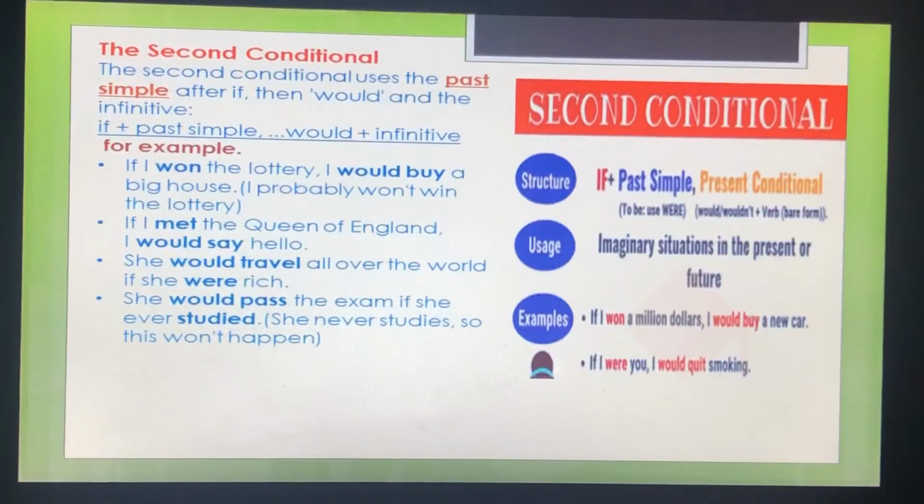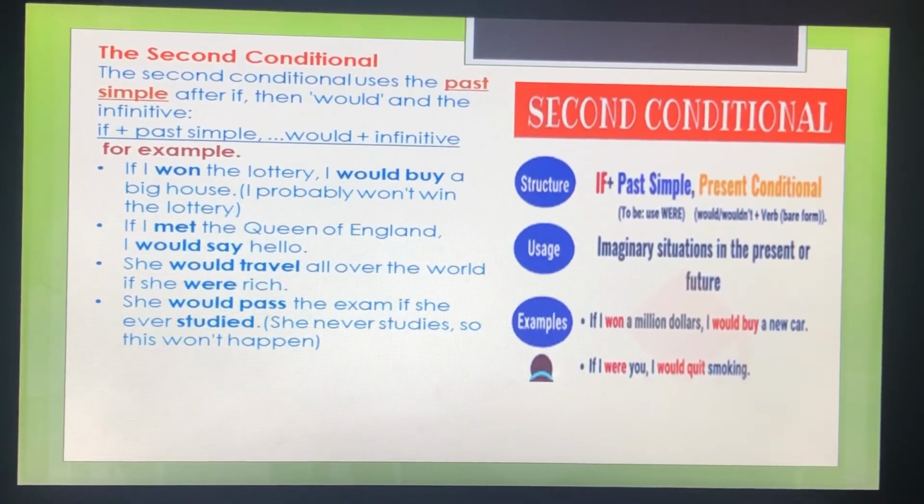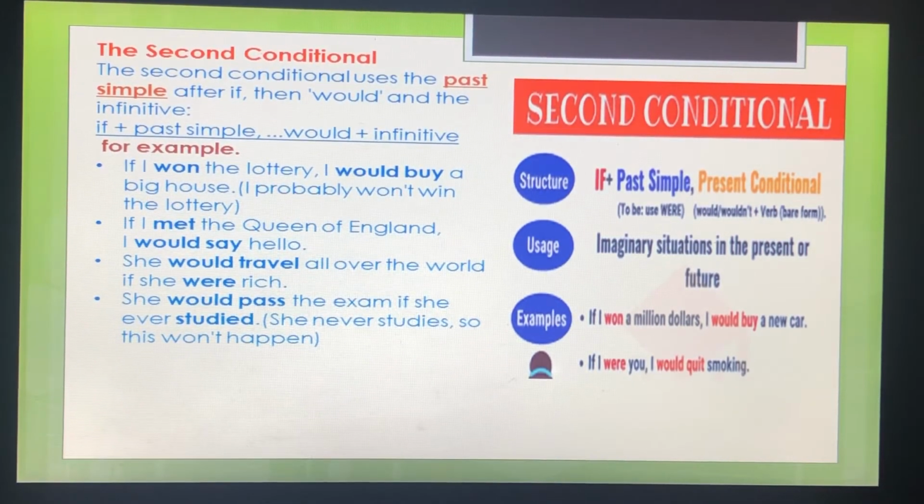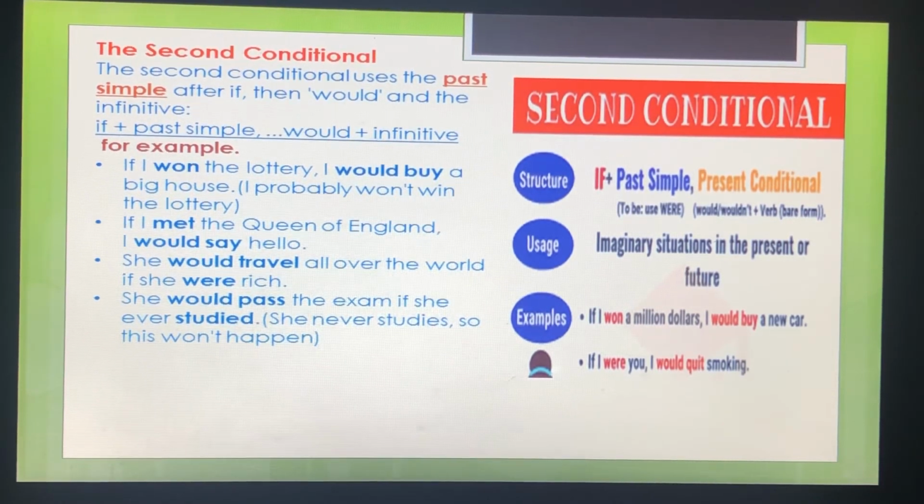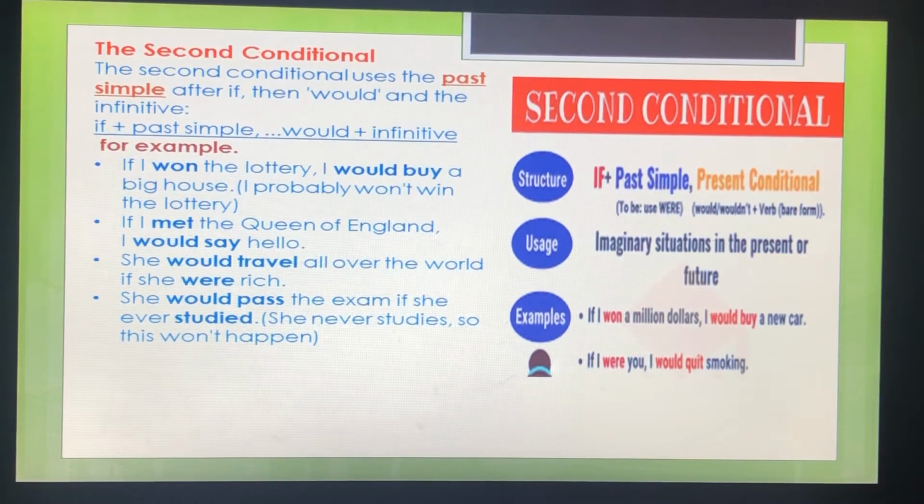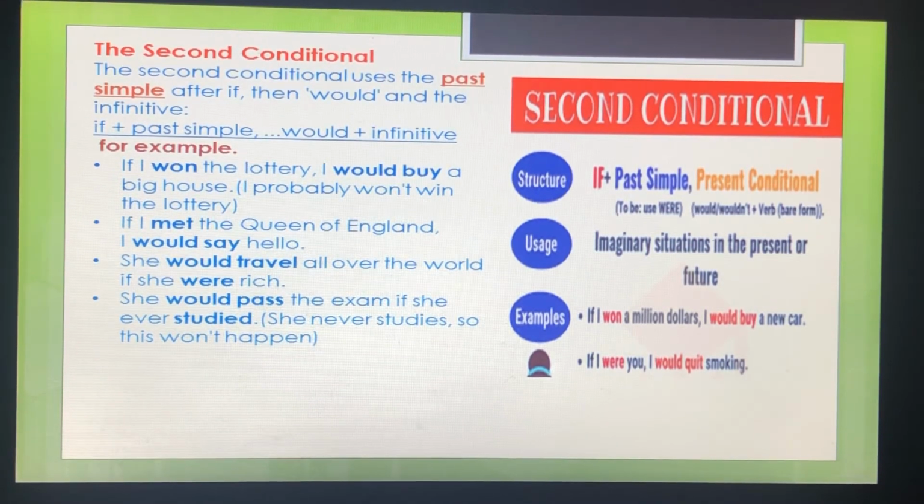Then, the second conditional. The second conditional uses the past simple after if, then would, and the infinitive. If plus past simple, would plus infinitive. We can use were instead of was with I and he, she, it. This is mostly done in formal writing. We can use it to talk about things in the future that are probably not going to be true. Maybe I am imagining some dream.